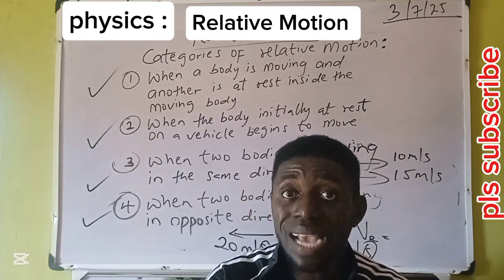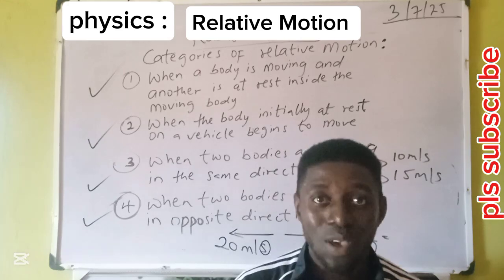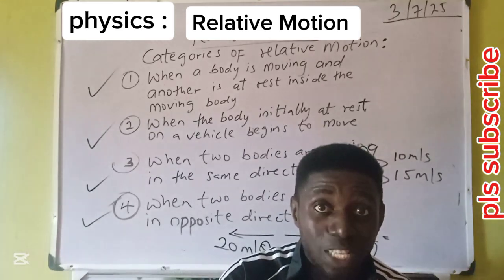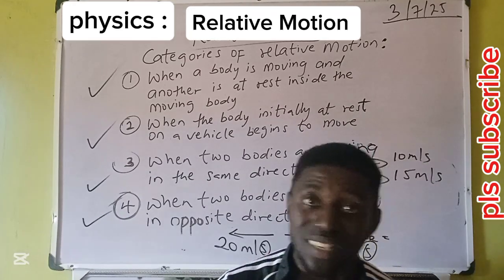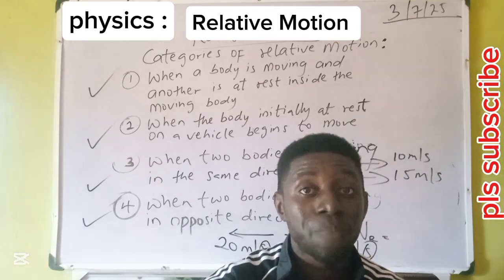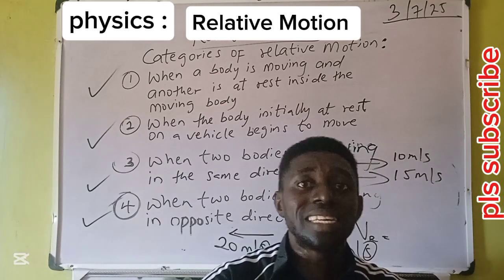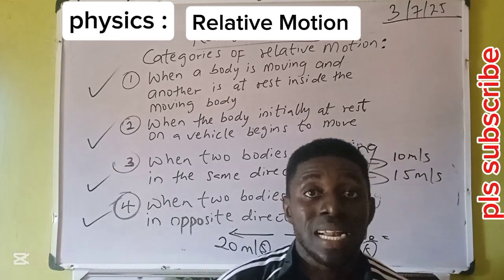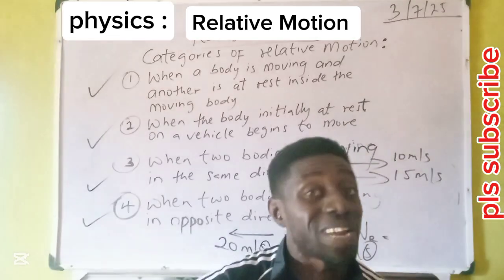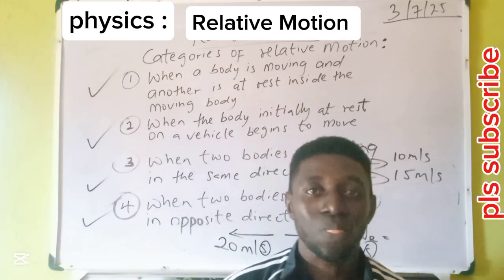Why are my dad and myself looking back at each other? It is because something is happening. There is an experiment being carried out on the way, and that experiment is relative speed. For any car to come and pass my daddy's car, that means that car is faster than my daddy's car. The first car did that, the second one and the third one did that. That means there are about three cars faster than my father's car. Therefore, my father's car is not the fastest car on the way.